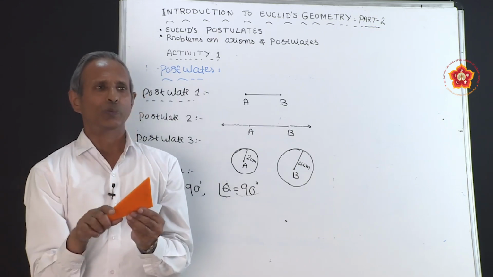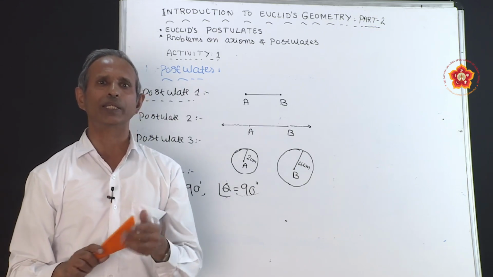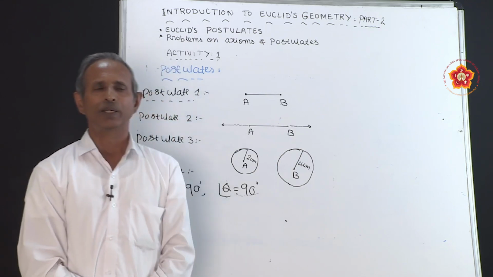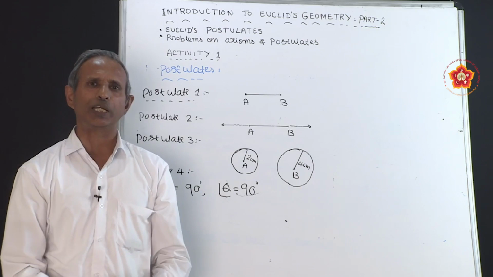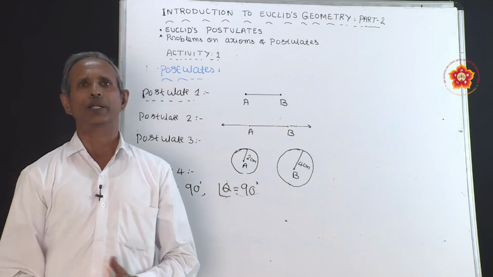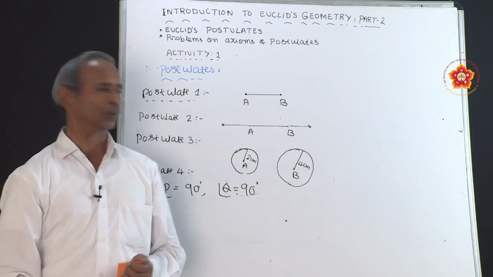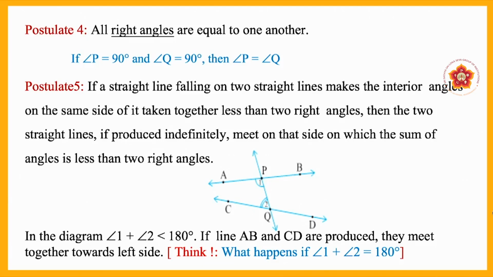It is also true with axiom 1 already learnt in the previous session: things which are equal to the same thing are equal to one another. That axiom we can also take to prove this one. Postulate 5: if a straight line falling on two straight lines makes the interior angles on the same side of it taken together less than two right angles, then the two straight lines, if produced indefinitely, meet on that side on which the sum of angles is less than two right angles.